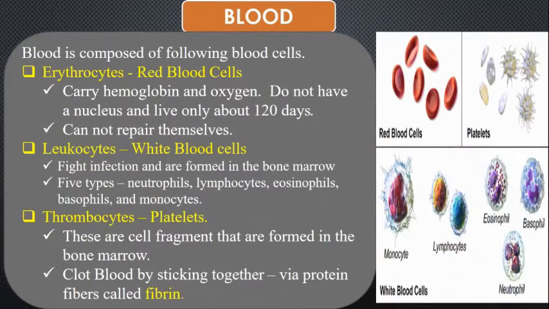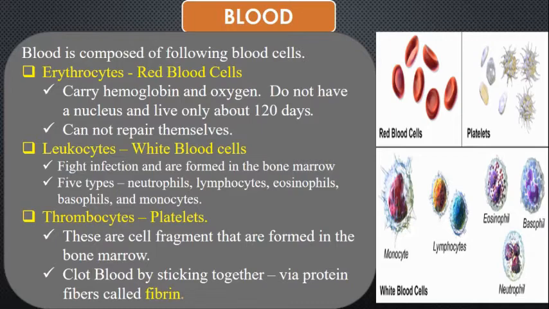Let's talk about the last component of the circulatory system, that is the blood. Blood, you all know, is composed of three types of blood cells and the plasma. So what are those blood cells? They are the erythrocytes or red blood cells, the leukocytes or white blood cells, and the thrombocytes or platelets. Let's talk about these blood cells individually.